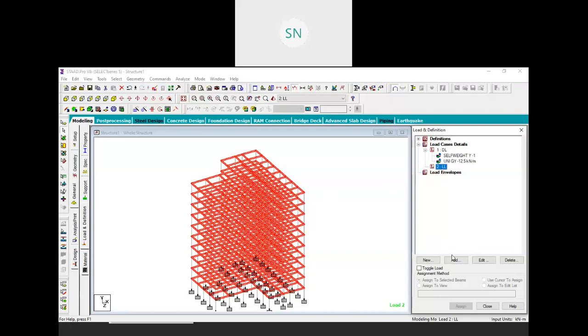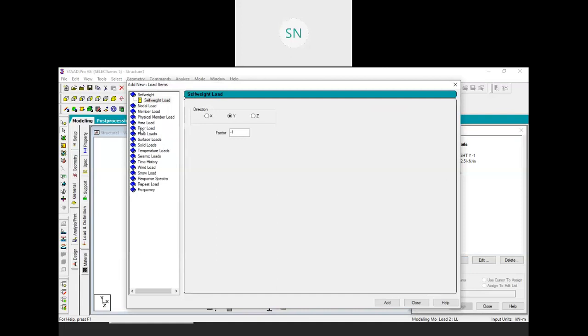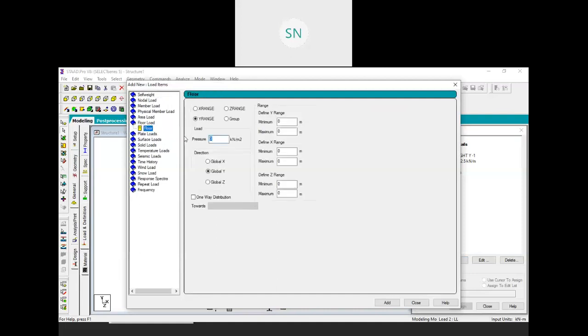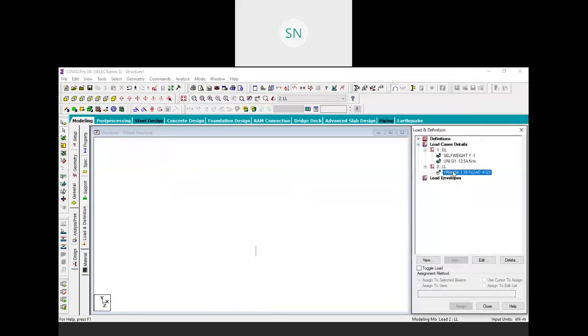So click on the load case, click on add, and here we have a floor load. The pressure I want is -6 kilonewton per meter square, and we need to provide a range from where to where you need to assign. So in x and z it should be infinite, but in the y direction I want to assign it from 3 meter to 30 meter, right? From the first floor to the last floor. Click on add and close, and it will assign automatically.